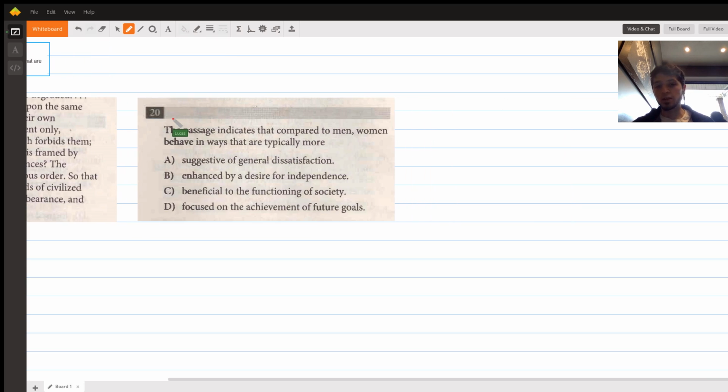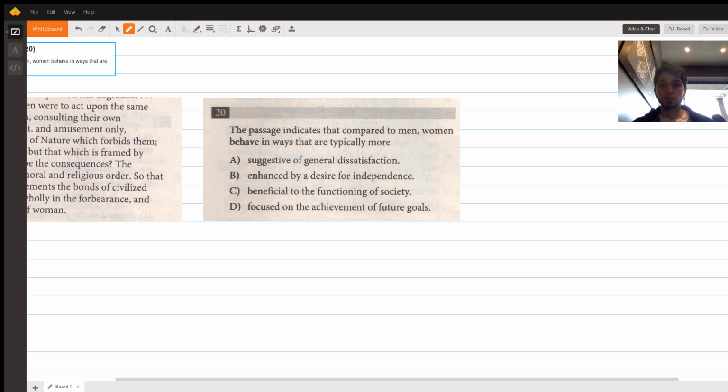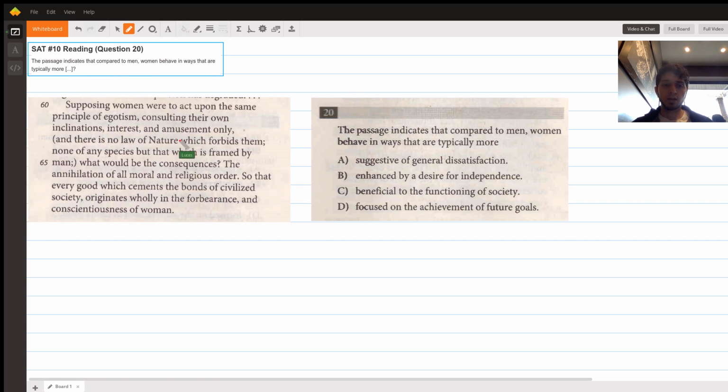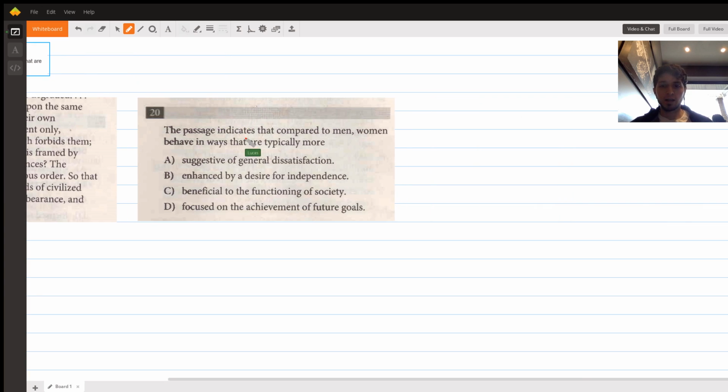And the other thing is just to pay attention to the last question in the text. So it's more likely that our text will be towards the end of the passage, and it turns out that it is. So this is a little snapshot of the end of the passage. What we're going to do is look for a text that tells us about a comparison between men and women and the way that they behave.